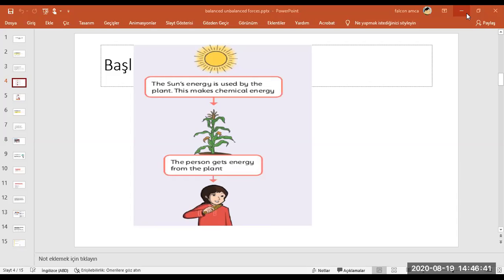Now let's say one example. Which energy? Who will say? Sun. The sun gives energy to plants, and also we eat plants, so we take energy indirectly. Okay, and what about electricity? Yes, I was going to say it after you finish this.